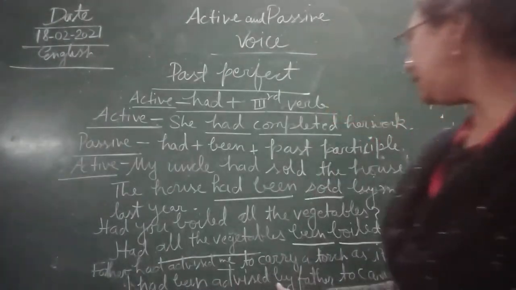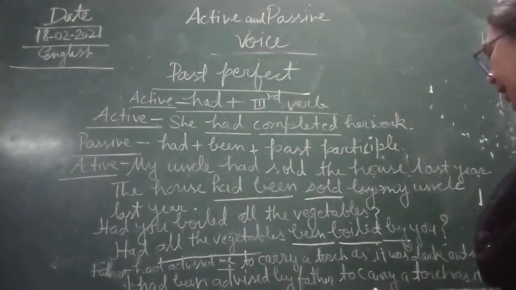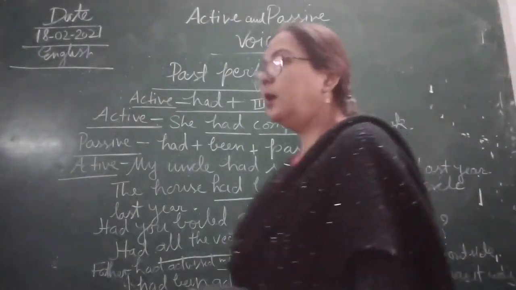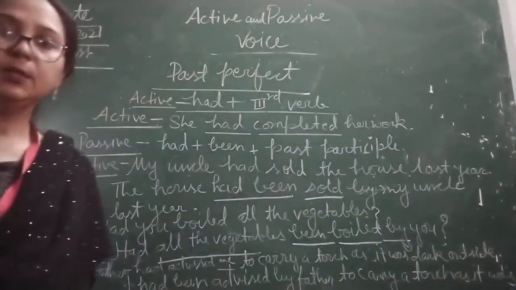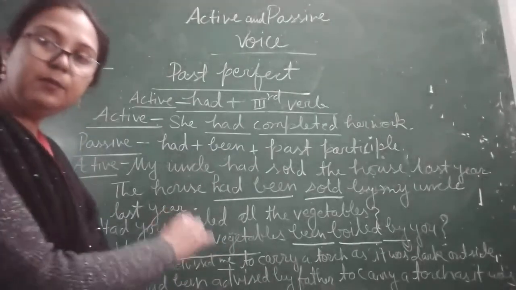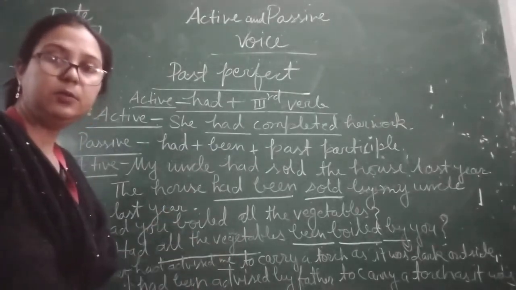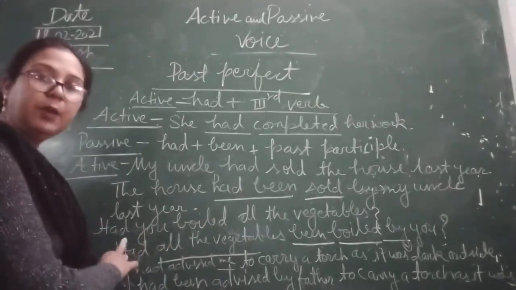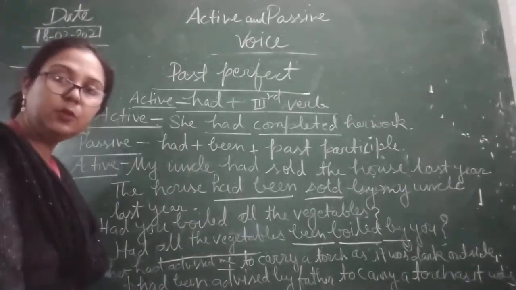I had been advised by father to carry a torch as it was dark outside, children. I don't think you get any confusion regarding this. We have also discussed one question, how to convert a question.